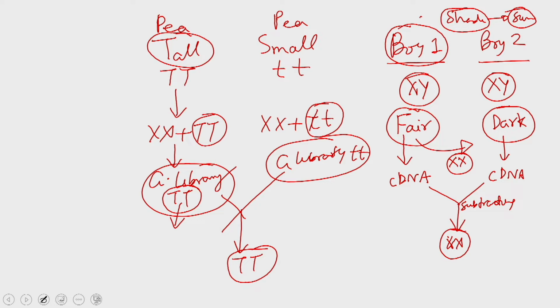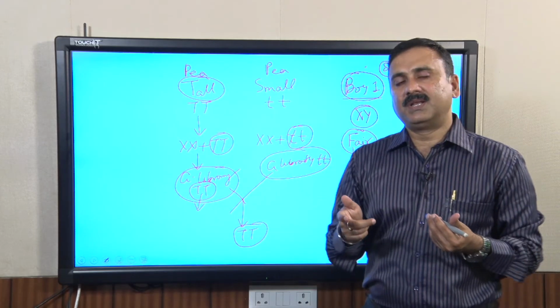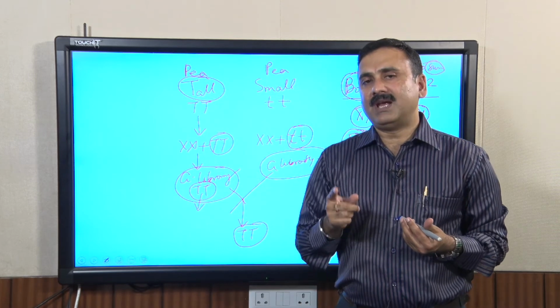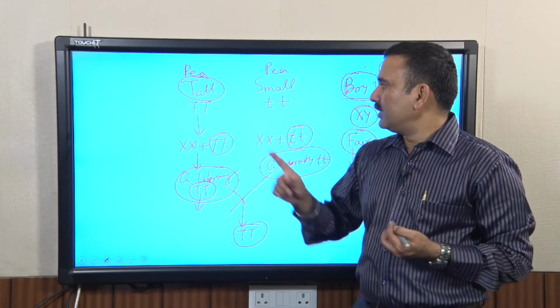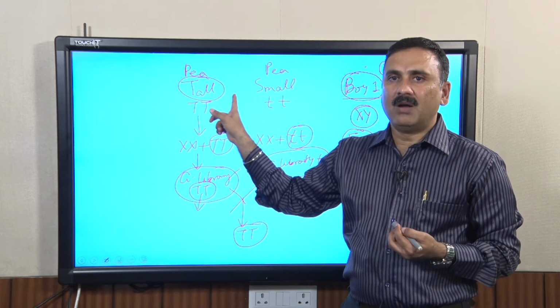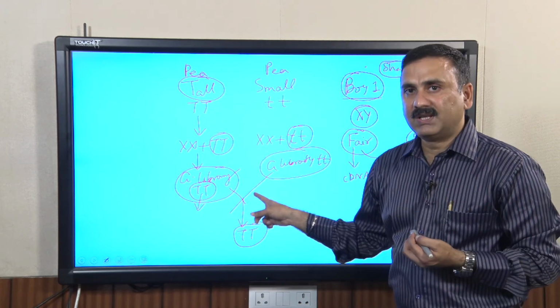So, in totality what we are trying to explain is that if you have the questions where the genome is getting edited or where the genome is getting modified, you can use the genomic library approach to identify the genes.